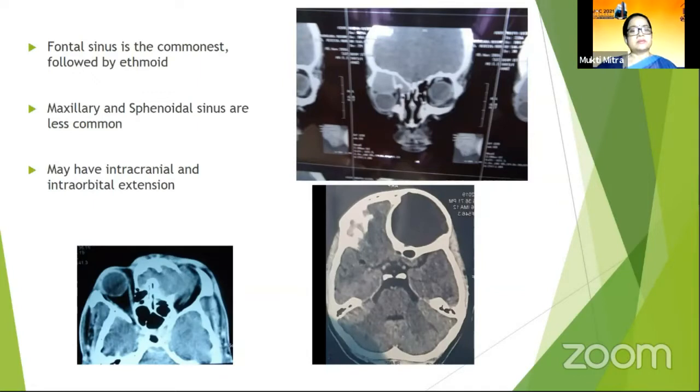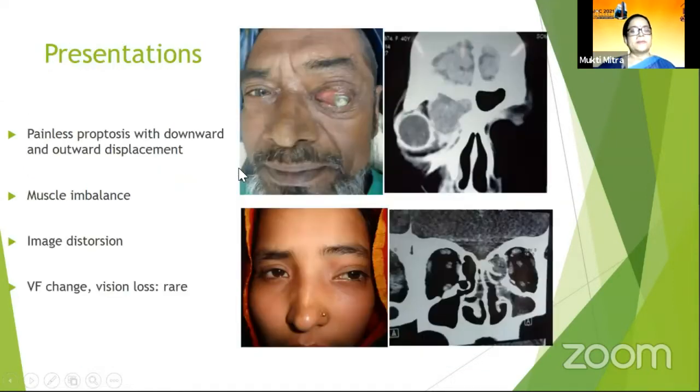These sinus mucoceles may become complicated when they extend into the intracranial space and also the intraorbital space. The presentation of a sinus mucocele depends on the involved sinus. In frontal sinus mucocele, the most common presentation is severe proptosis, and when there is an associated ethmoidal sinus component, it may be associated with dystopia. This huge proptosis may lead to exposure keratopathy, leading to loss of vision.